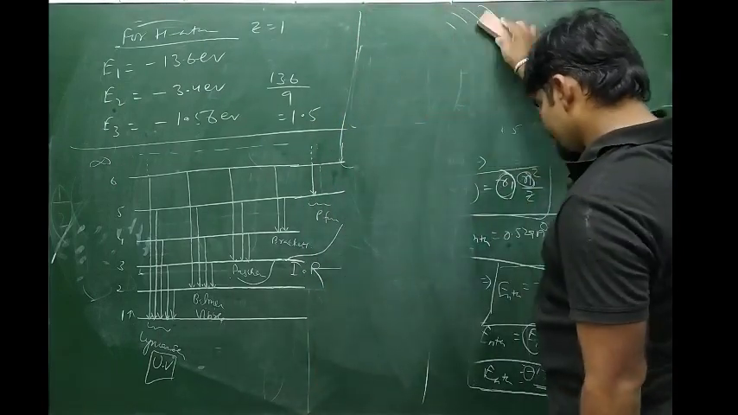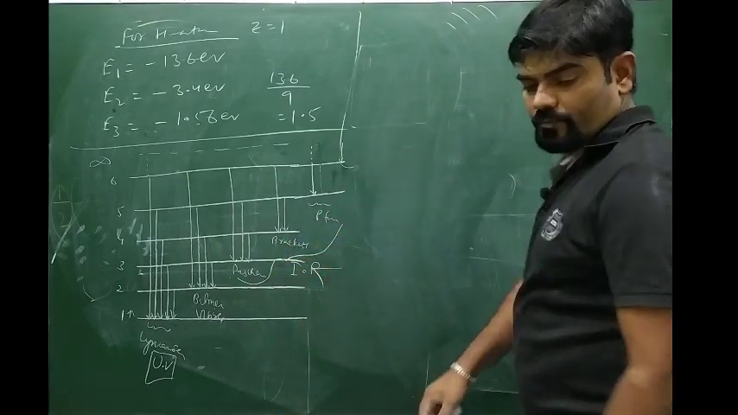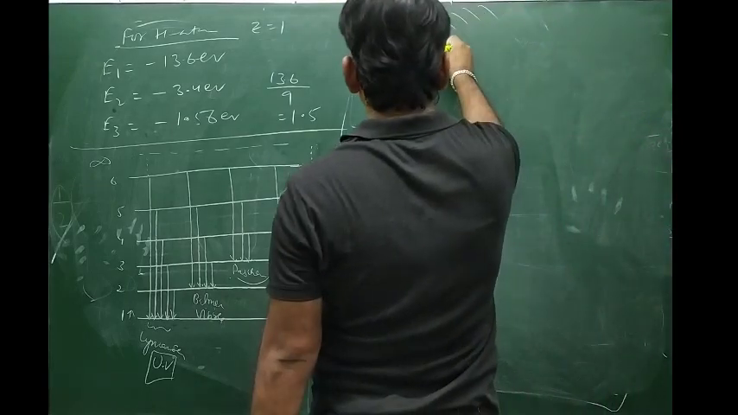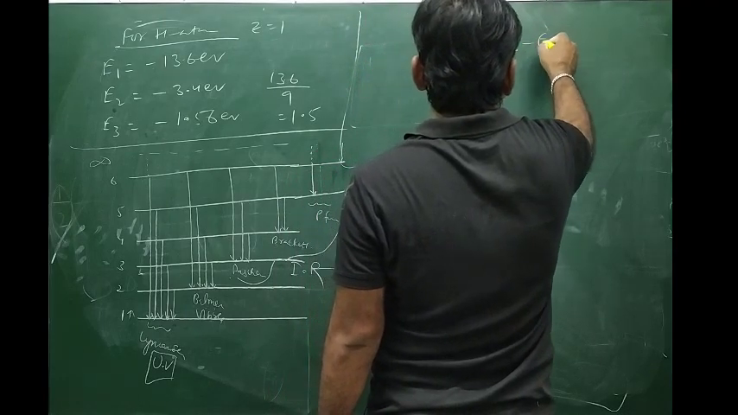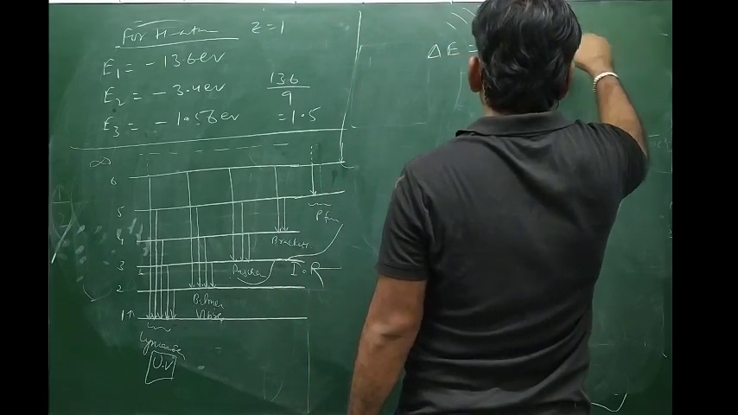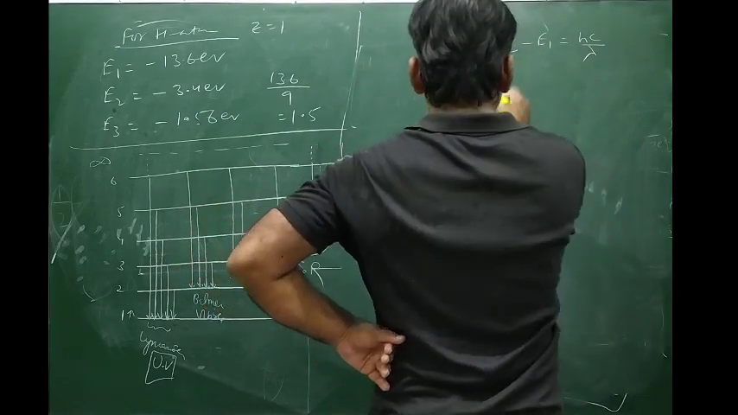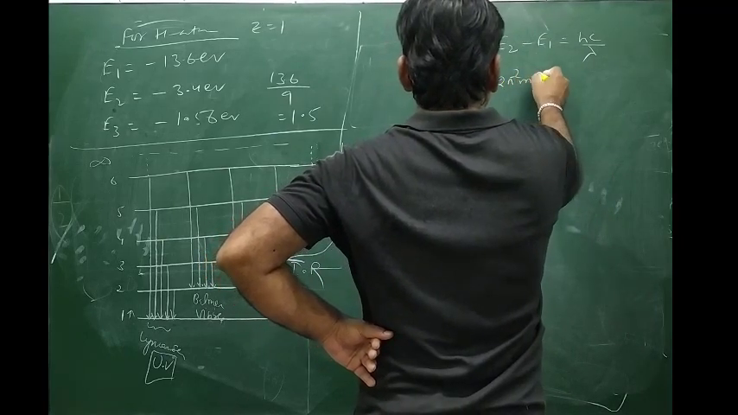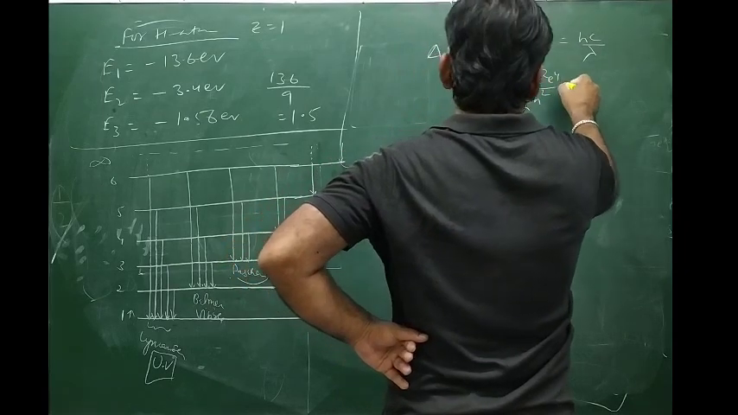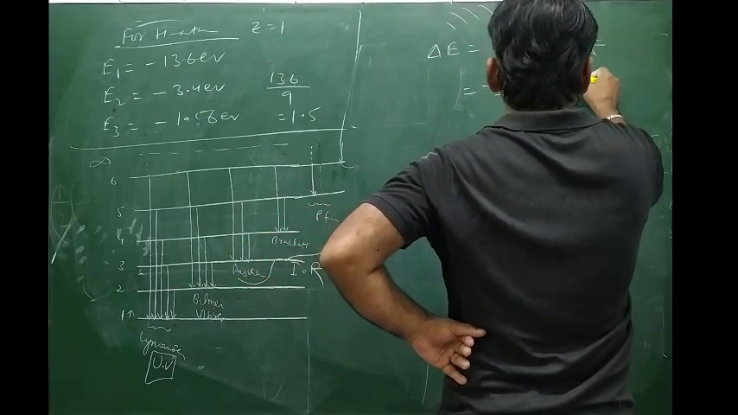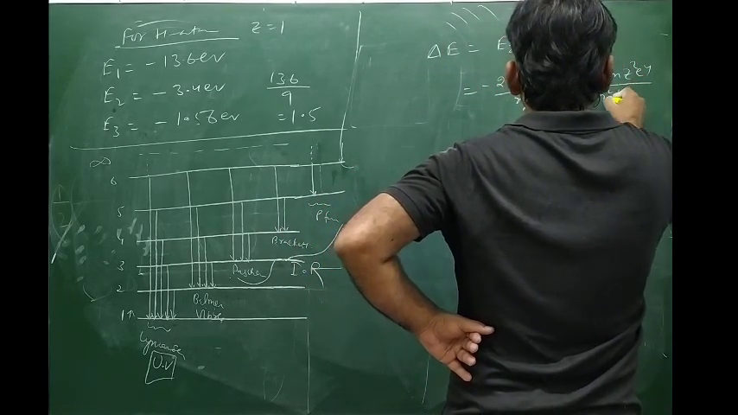See how it is. Since we know that delta E is equal to E2 minus E1, that is equal to h nu or hc by lambda. So E2 minus E1, E2 value is minus 2 pi square m Z square e4 by n2 square h square, so we will take minus 2 pi square m Z square e4 by n2 square h square minus of minus 2 pi square m Z square e4 by n1 square h square.